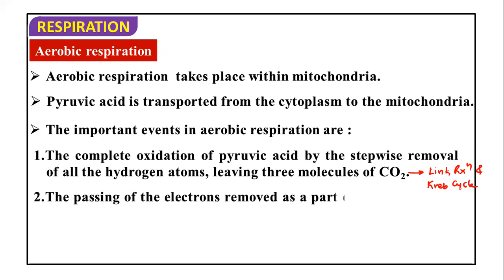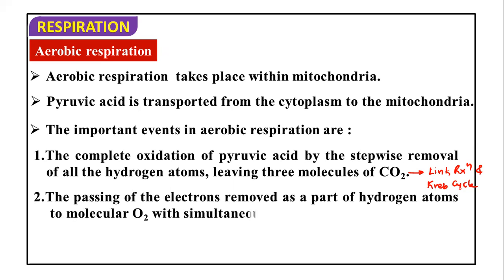Similarly, after the Krebs cycle, we will see the passing of electrons, removed as part of hydrogen atoms, to molecular oxygen with the simultaneous synthesis of ATP. We will understand that in the link reaction and Krebs cycle, NADH2 and FADH2 are synthesized. NADH2 and FADH2 are one type of energy carriers.